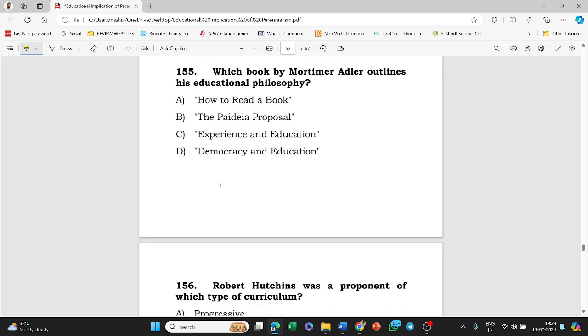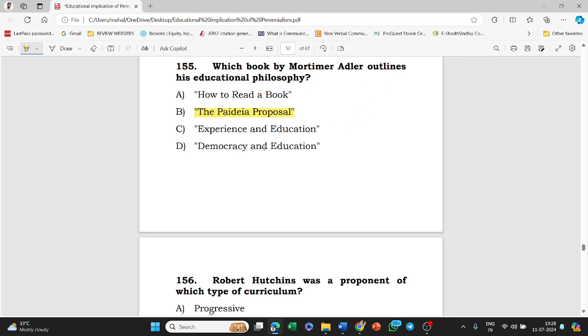Which book by Adler outlines his educational philosophy? How to Read a Book, The Paideia Proposal, Experience and Education, Democracy and Education. Answer of this question is option B, that is The Paideia Proposal. This is the book by Adler which outlines his educational philosophy.